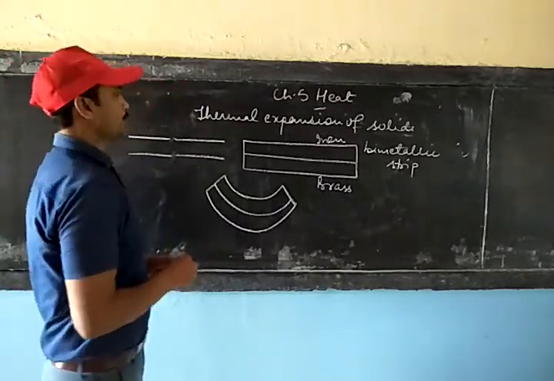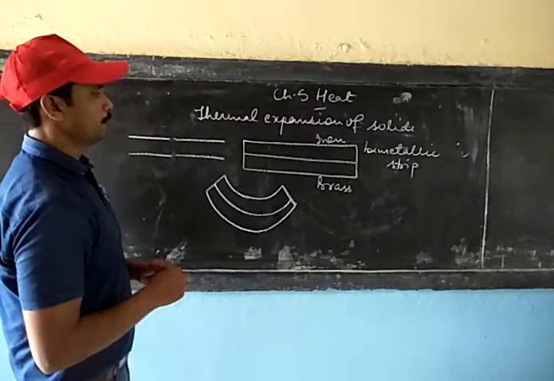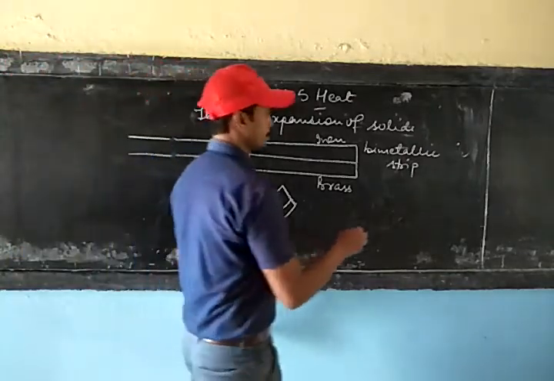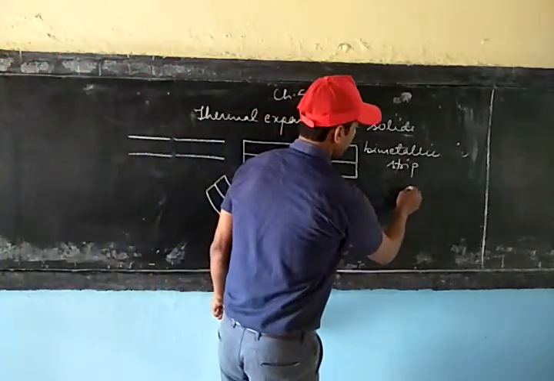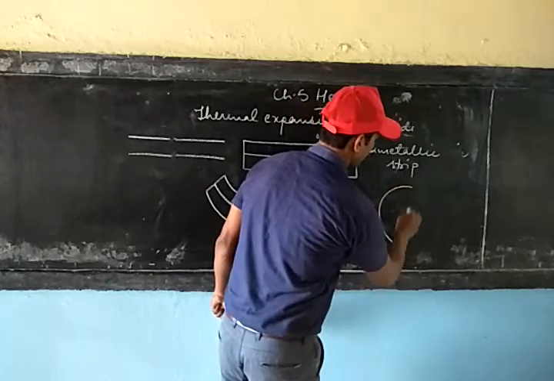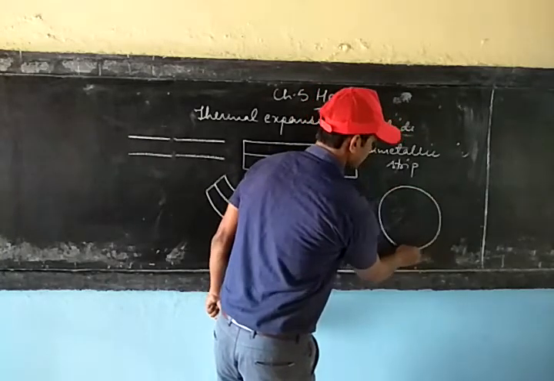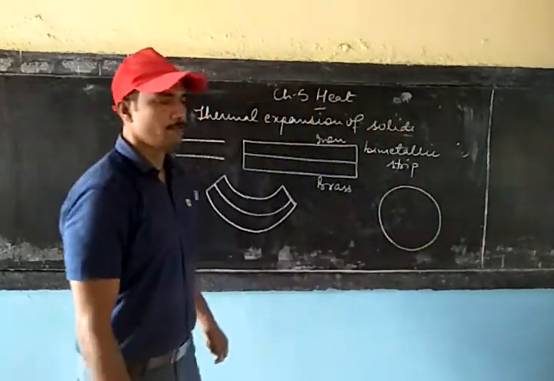We have one more application of thermal expansion, where you can see the placing of an iron ring over the wooden wheel. Suppose this is the wooden wheel.